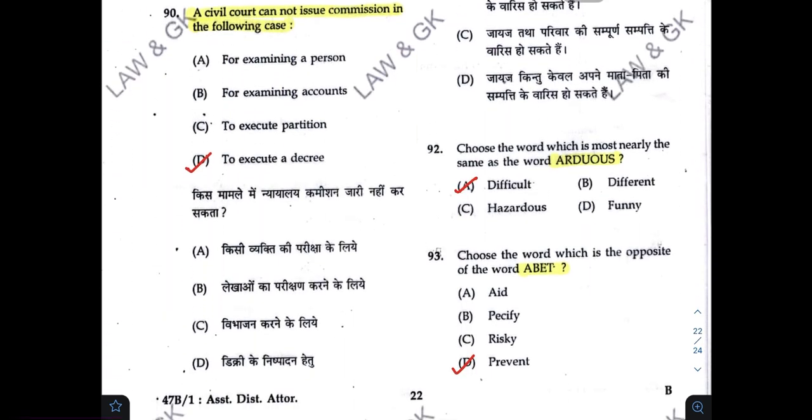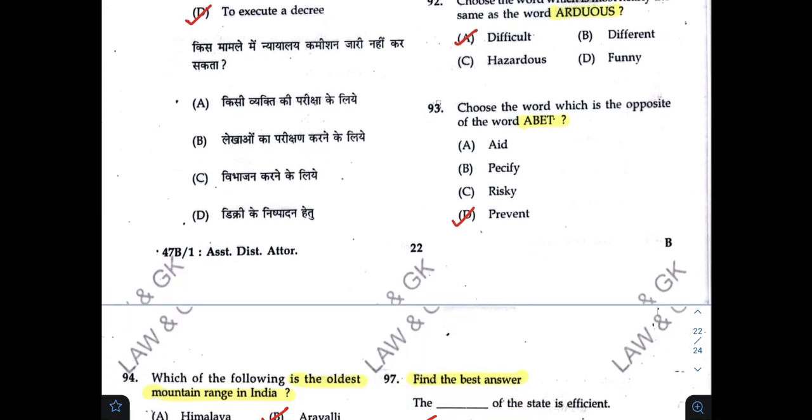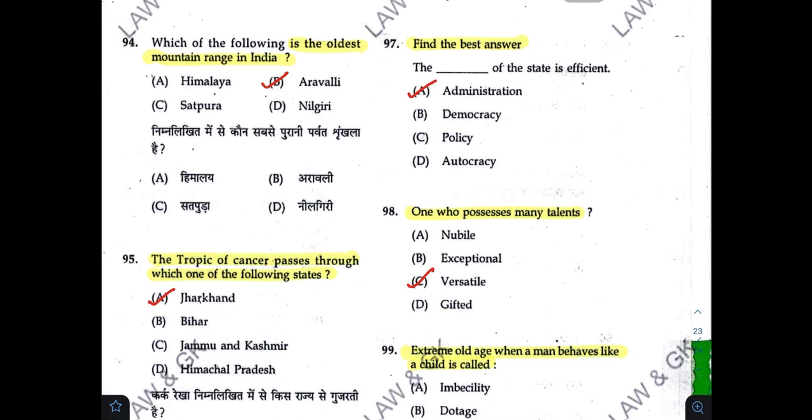Choose the word which is most nearly the same in meaning to the word arduous. Correct answer is A. Opposite of the word abet. Please note, opposite. So the correct answer is D. Find the best answer. The dash of state is efficient. Correct answer is A. One who possesses many talents.